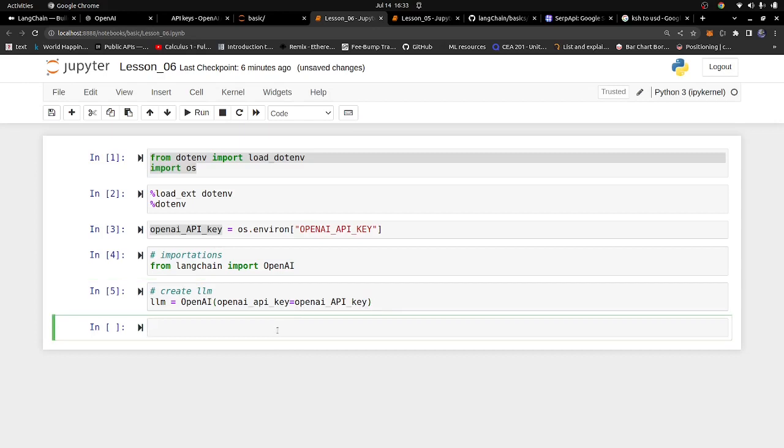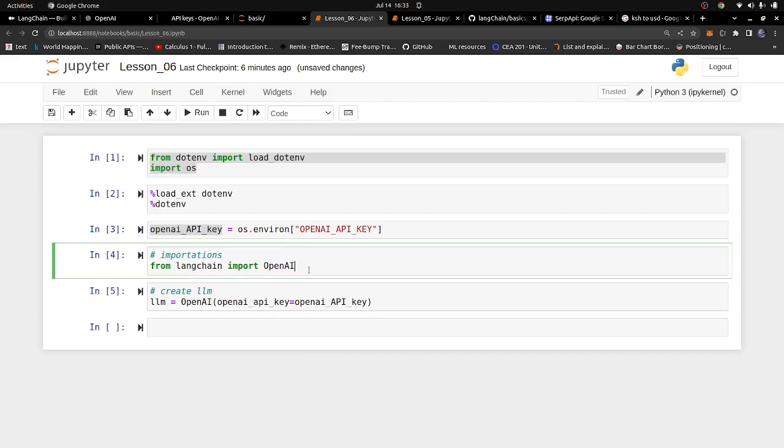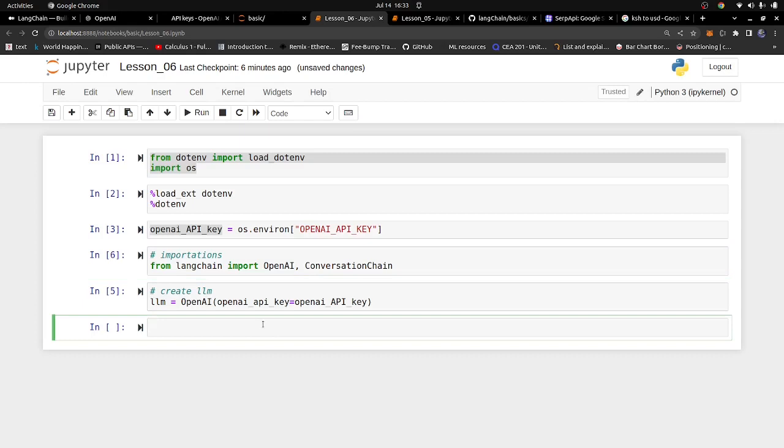I'm also going to simply create a conversational chain. So let's go ahead and import ConversationChain, and then run that. I'm going to use the conversational chain right here. So conv_chain is going to be equal to ConversationChain.